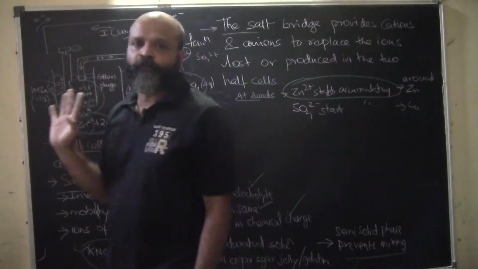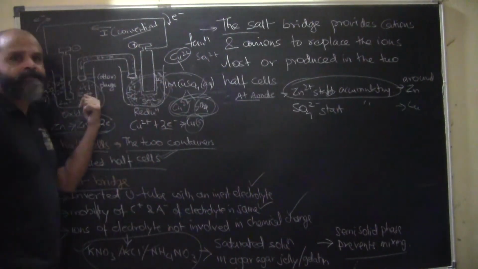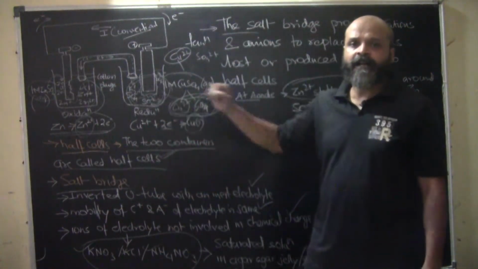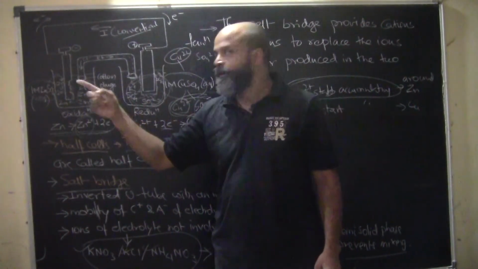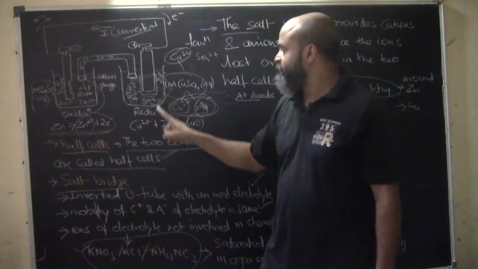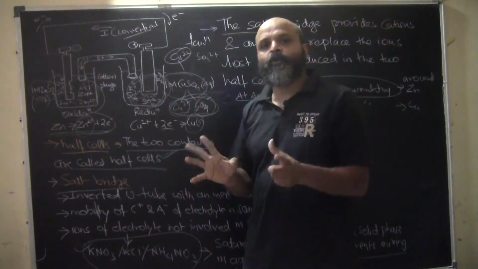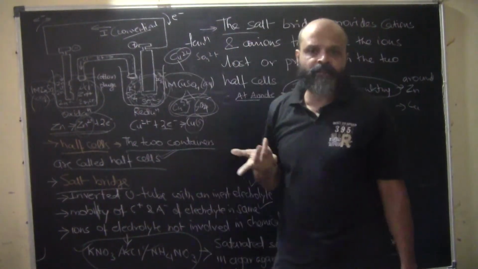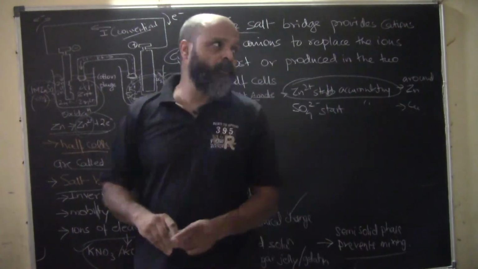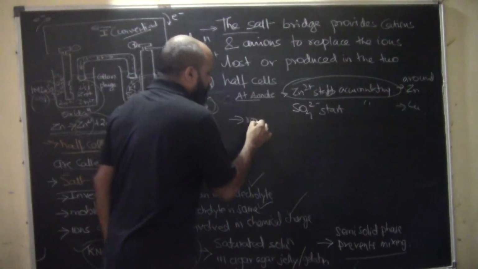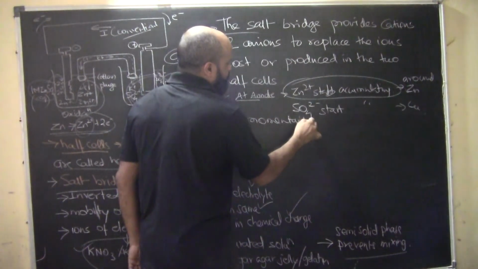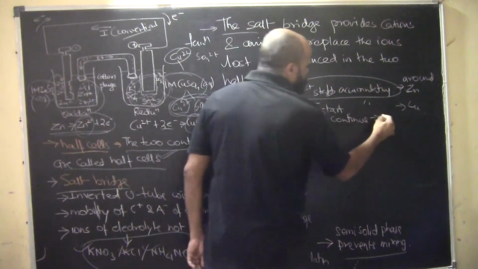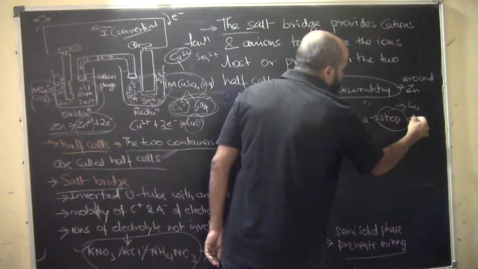So they have two reasons not to flow in the circuit: zinc ions accumulating here, which are positive, and SO4 2- ions accumulating there, which are negative and repelling. Both aspects are in the same direction, which is not allowing the electrons to flow. If the electrons are not flowing, no current will pass through. The reaction will continue momentarily, and after some time it is going to stop automatically.